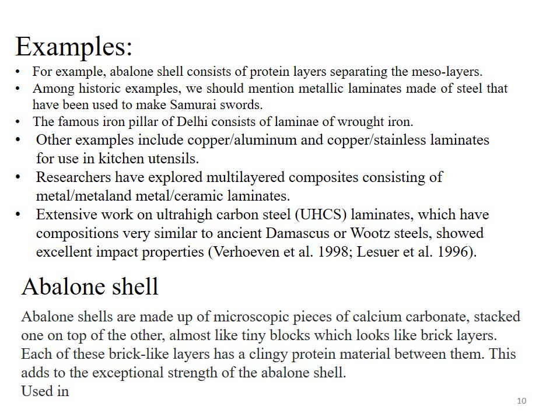Researchers have explored multi-layered composites consisting of metal and metal ceramic laminates. Extensive work on ultra high carbon steel, UHCS, laminates, which have compositions very similar to ancient Damascus or Rhodes steel, showed excellent impact properties. And this material was discovered by scientist Verhoeven et al. in 1998 and Laser et al. in 1996. You can find the structure of UHCS in the paper printed by these scientists.